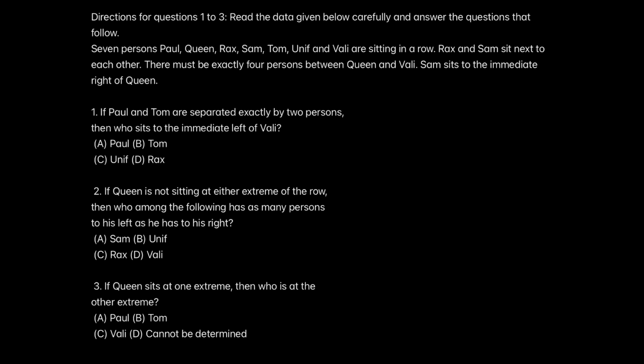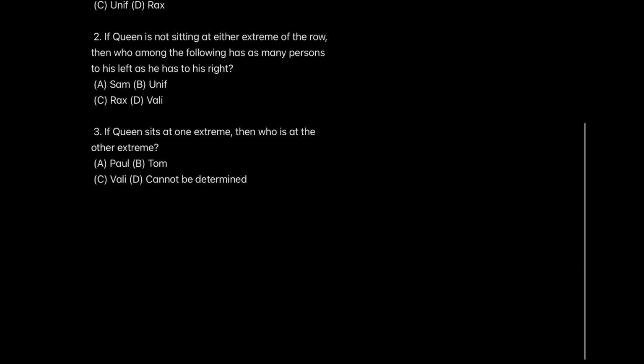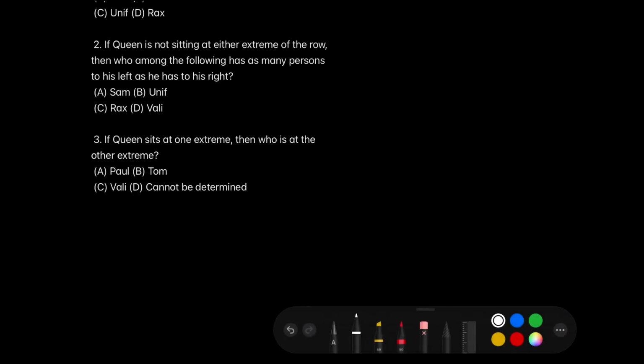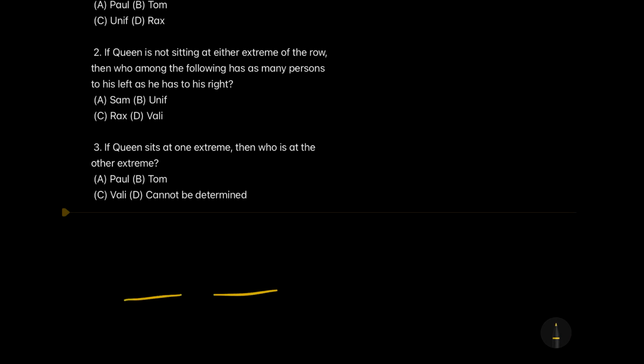Question number 1 says, if Paul and Tom are separated by exactly 2 people, then who is sitting immediate left of Valley? Based on the information above, let's make a rough arrangement and see what the possibilities are. I know that Queen and Valley are separated by 4 people. Separated by means that there are exactly 4 people in the middle. So if I start with 7 people over here, this is my rough arrangement.